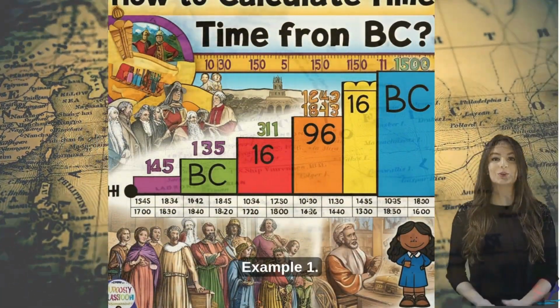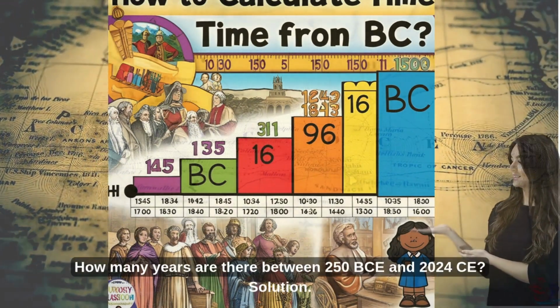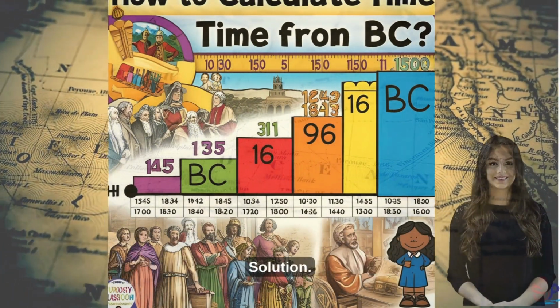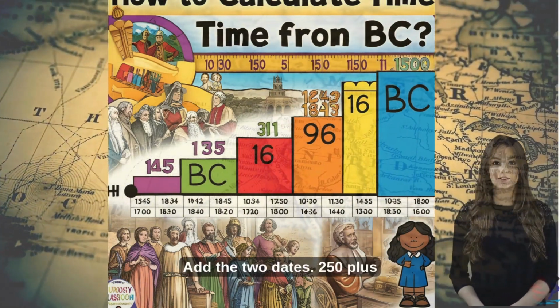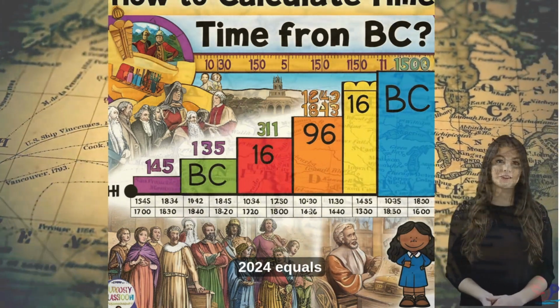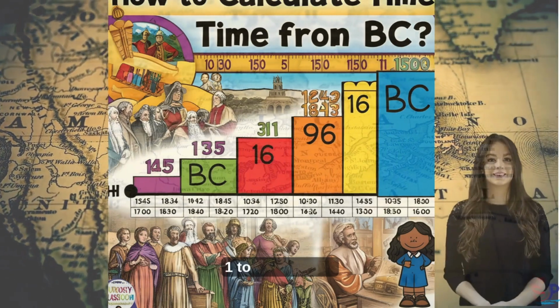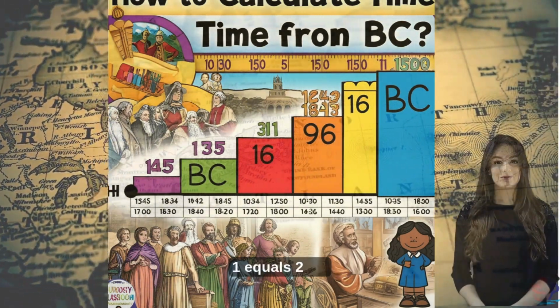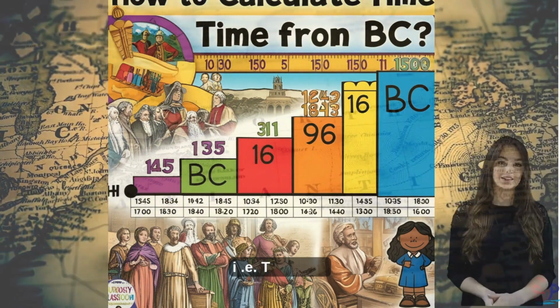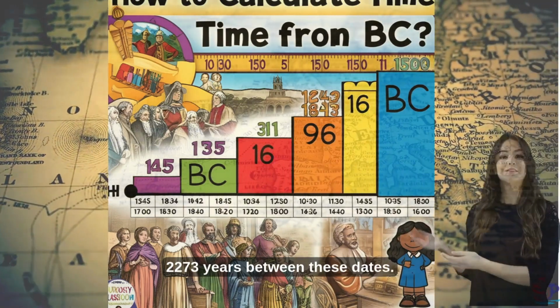Example 1. How many years are there between 250 BCE and 2024 CE? Solution. Add the two dates. 250 plus 2024 equals 2274. Now subtract 1. 2274 minus 1 equals 2273, i.e., there are 2273 years between these dates.